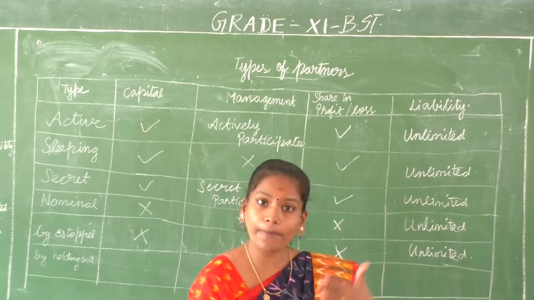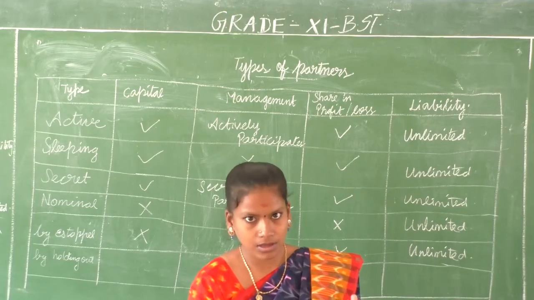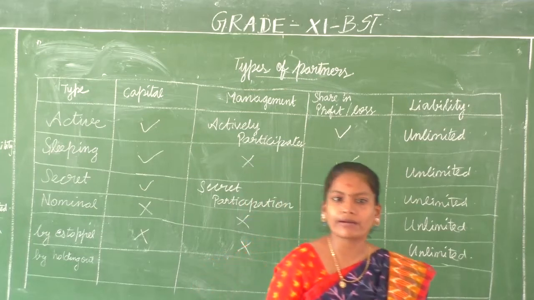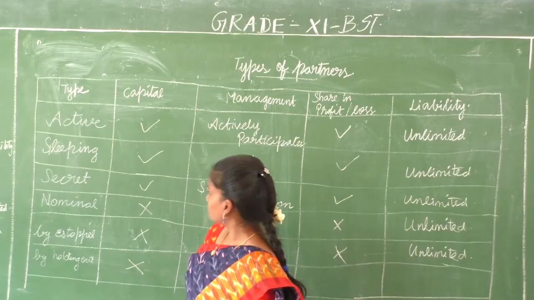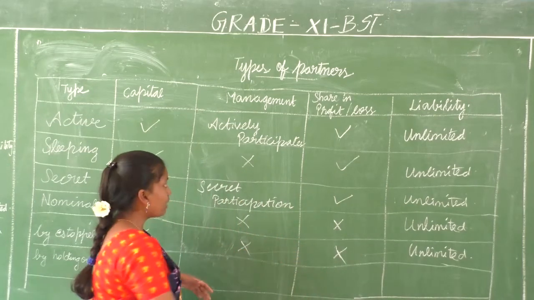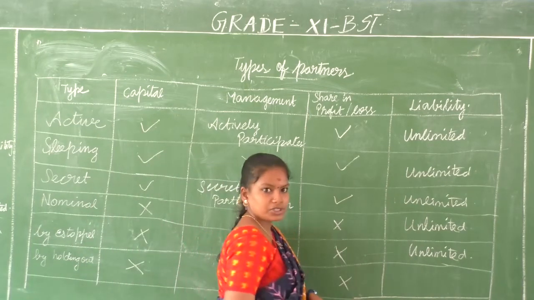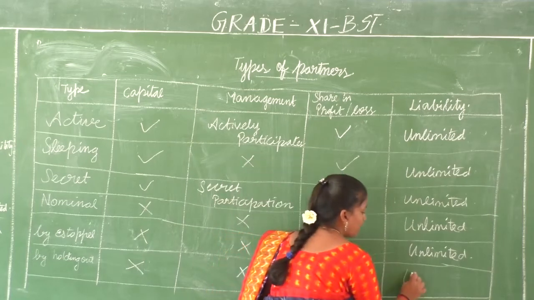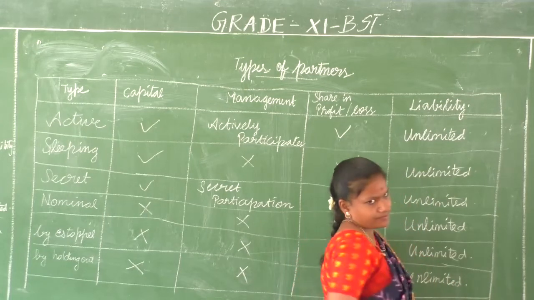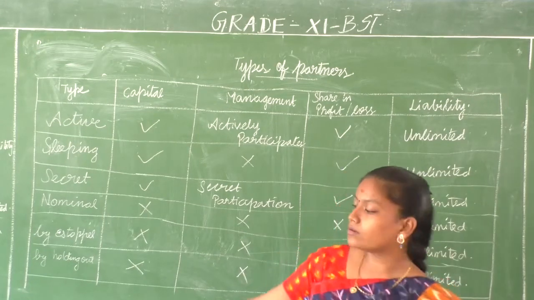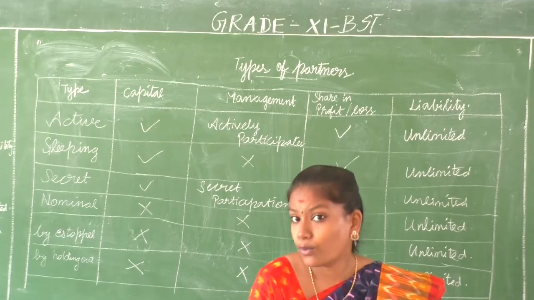When people think that you are a partner of an organization, you just keep quiet. You should have refused it. If you don't refuse it, people consider you as a partner and you become a partner by holding out. You don't have to contribute anything towards the capital. Capital contribution is not there. Participation in management is also not there. Profit and loss also will not be shared. But liability becomes unlimited. Why? Because if you did not want to face the liability, you should have refused. The moment you did not refuse and the moment you became partner by holding out, your liability becomes what?